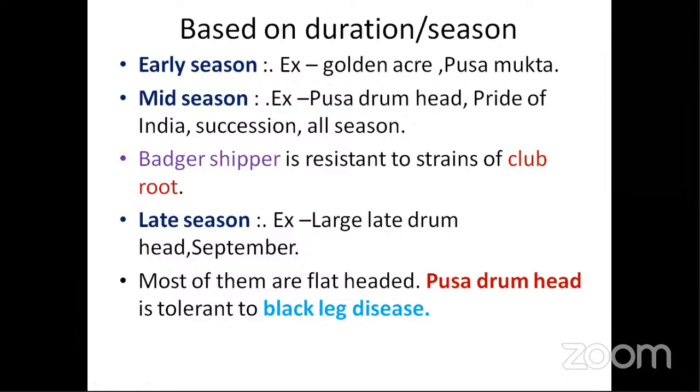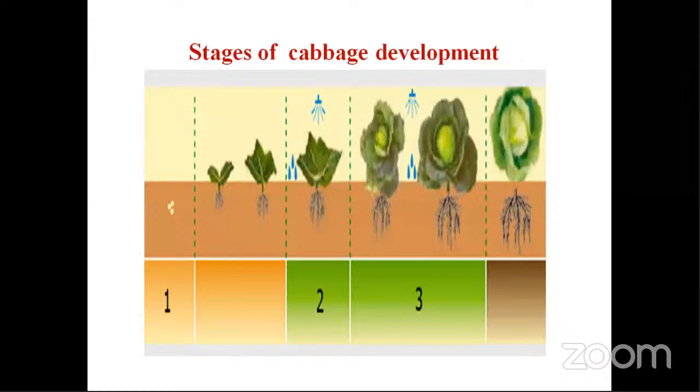You have to remember all these varieties with important characteristics. And next, here you don't have any options. As already mentioned, if it is round shape, it will mature early, then the pointed, and then the late ones will be the drumhead ones. Here you can see the stages of development of cabbage, the first stage being before germination, and rapid growth and development being observed in the third stage of the crop growth period.